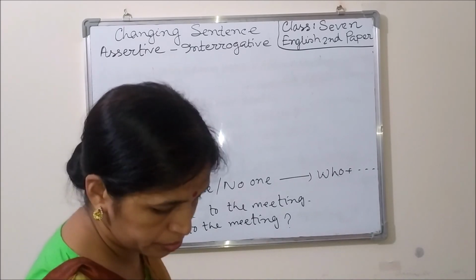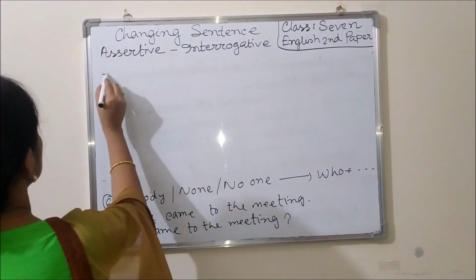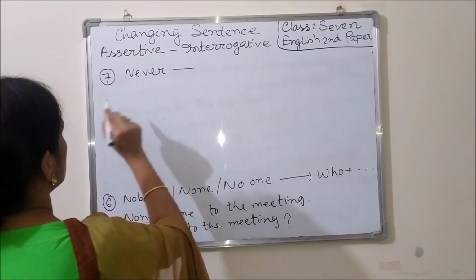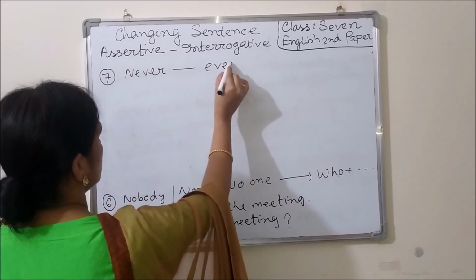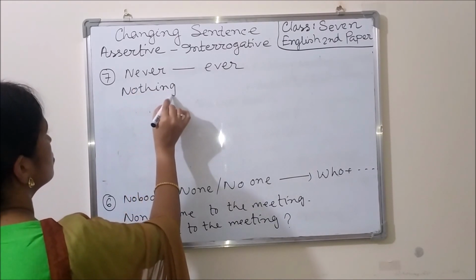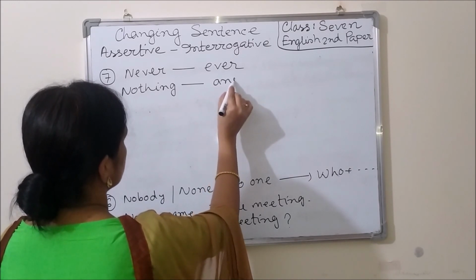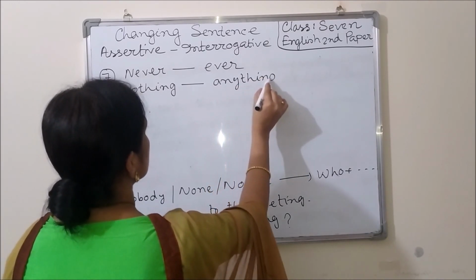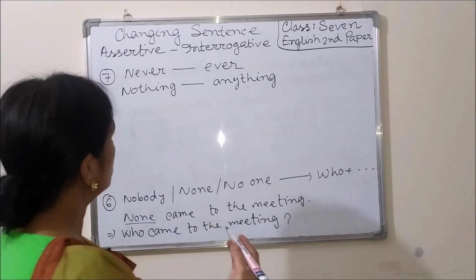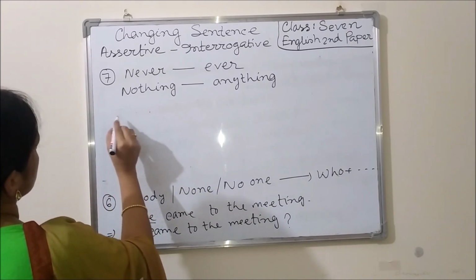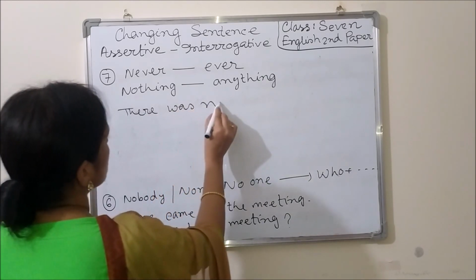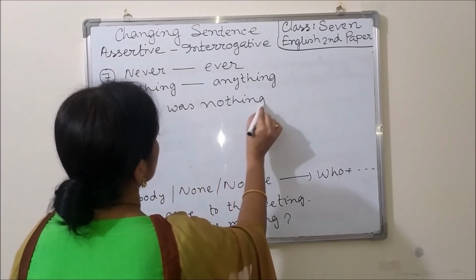Rule number 7. If there is never in an assertive sentence, then in interrogative we will use ever. If there is nothing, we will use anything. The other rules will be the same as the other interrogative sentences. Okay, let us see the example. There was nothing to do.